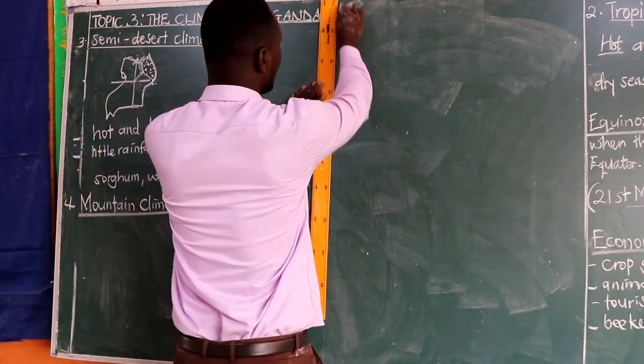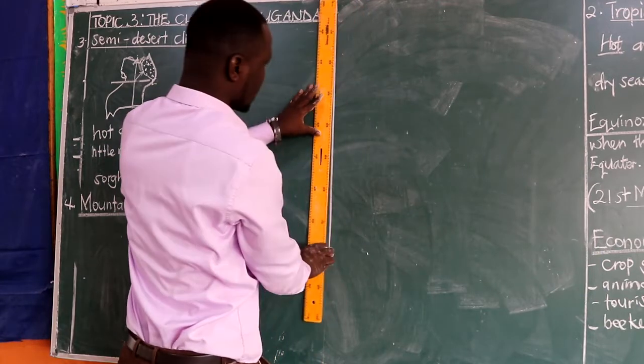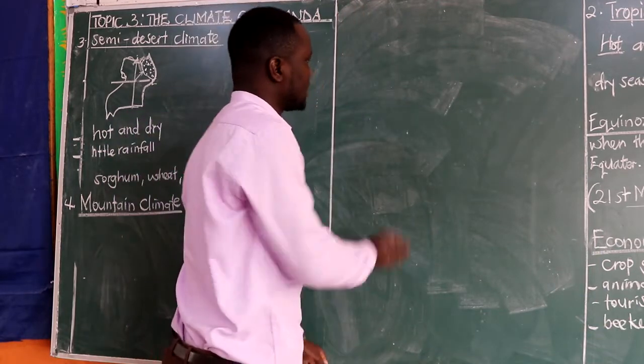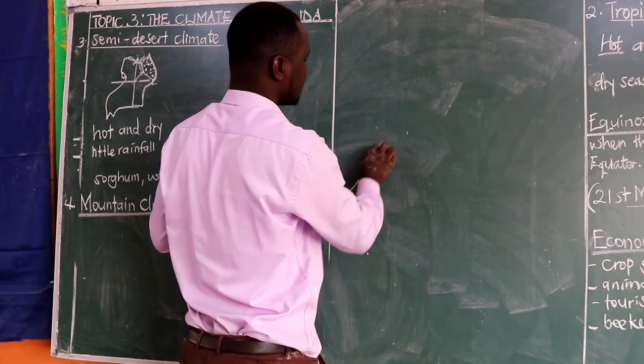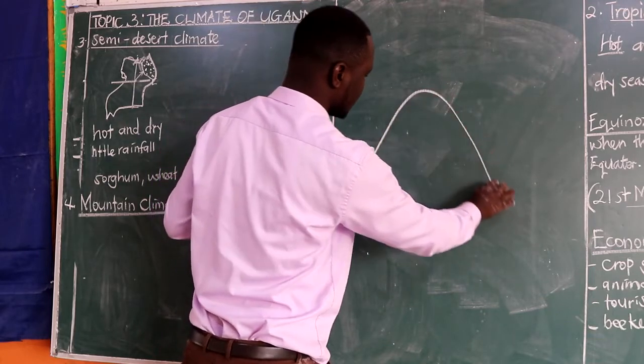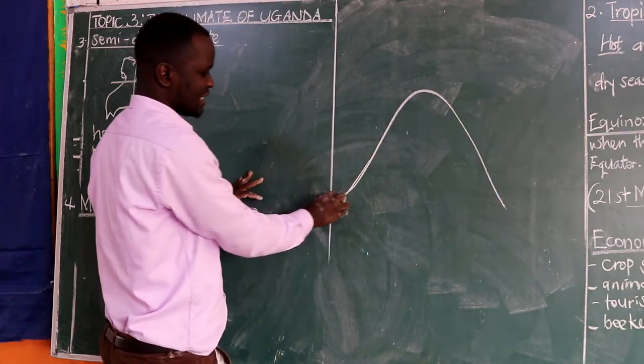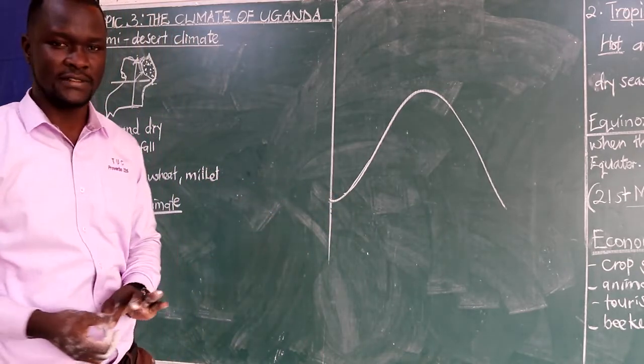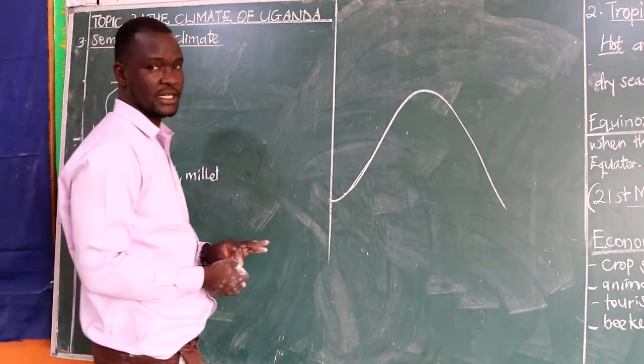So, if we were to illustrate, you would find that if, for example, we have got a mountain in an area, we are illustrating what we call relief rainfall that is experienced in mountainous areas.